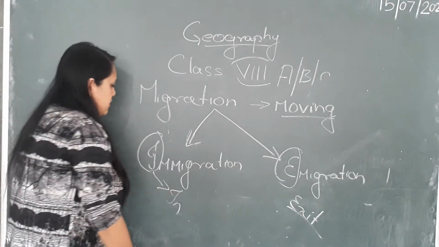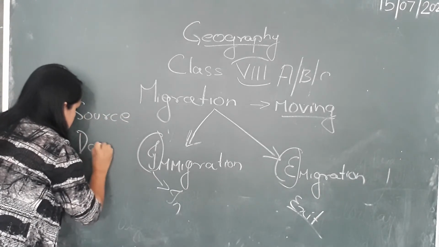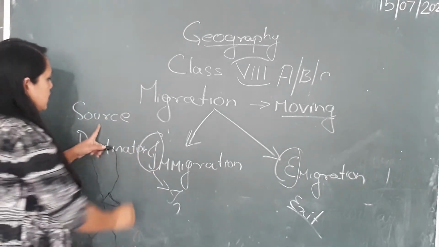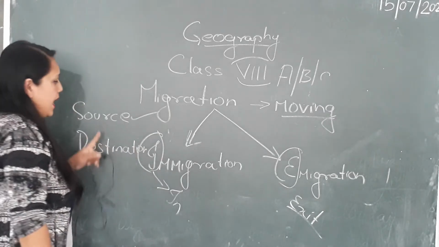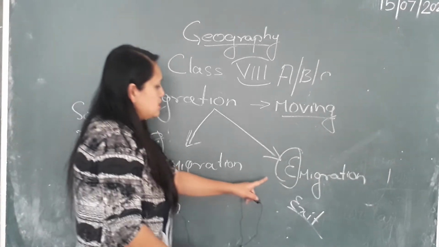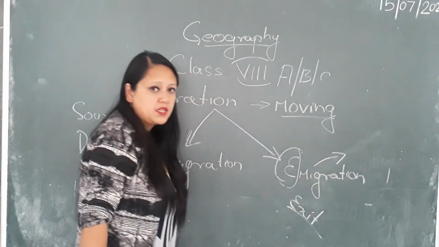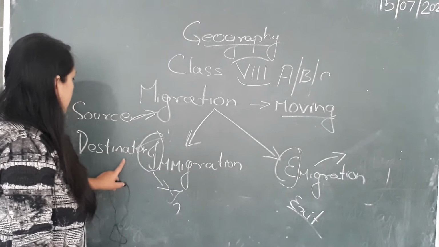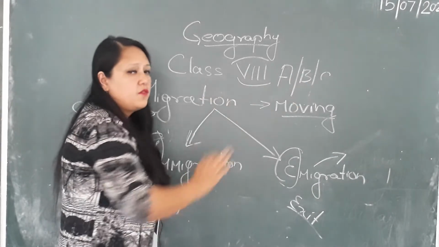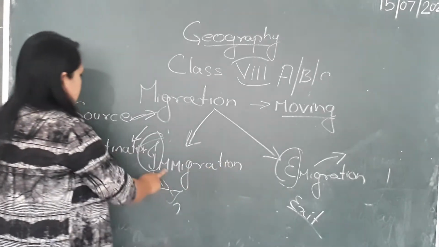Now in the book it's given source and destination. So when you are moving out of the source and going to a destination, that means you are moving out, and emigration is taking place. Exit means you are moving out of the place and going to a destination. It may be a country, or it may be that you are moving from the rural area to the town area. So emigration and immigration.